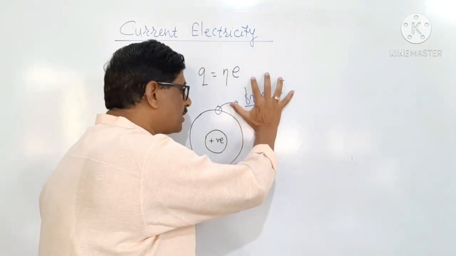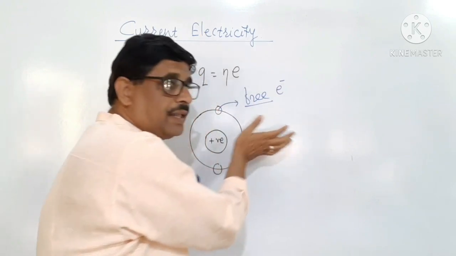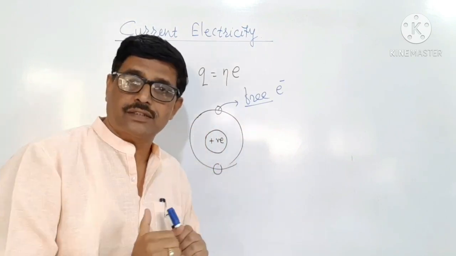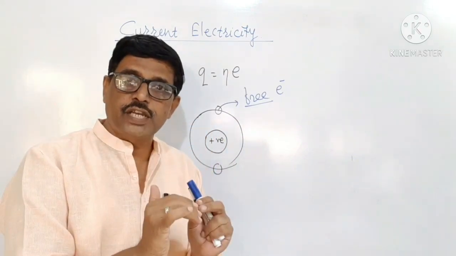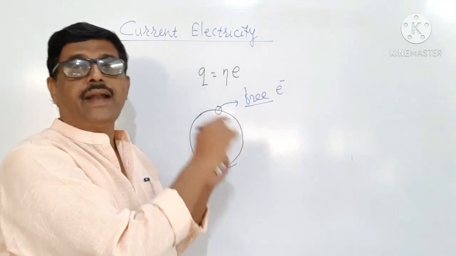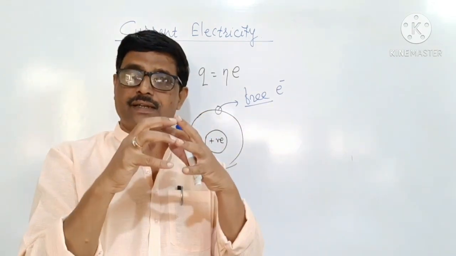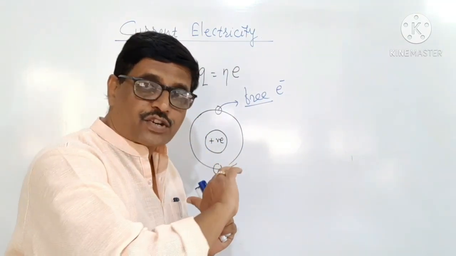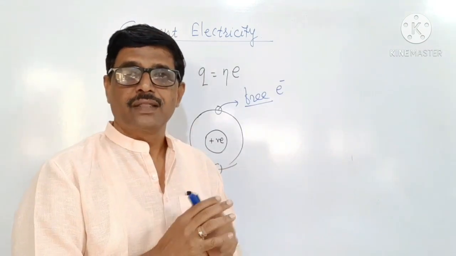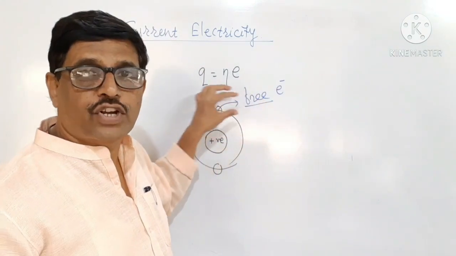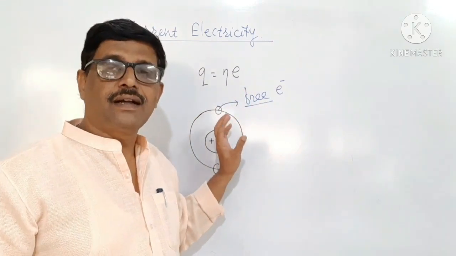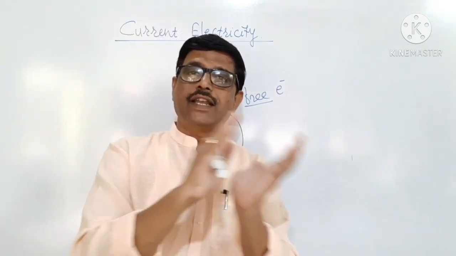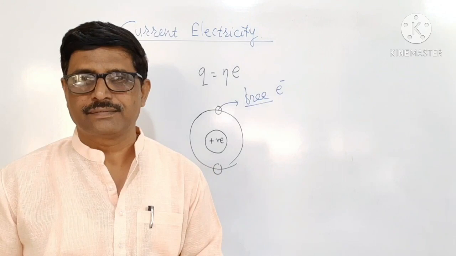This free electron is a negative charge, and the absence of the electron in the atom is nothing but a positive charge, because initially the electrons and the nucleus together make the atom neutral in charge. When the electron is separated from the atom, the electron is a negative charge, and what remains is a positive charge. Like that, we have the positive charges and the negative charges.